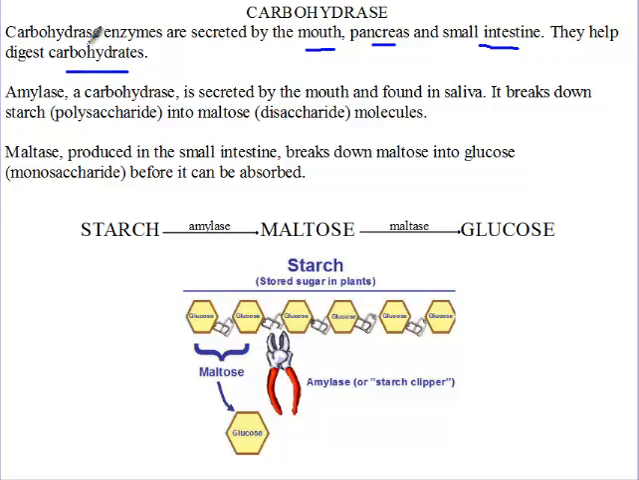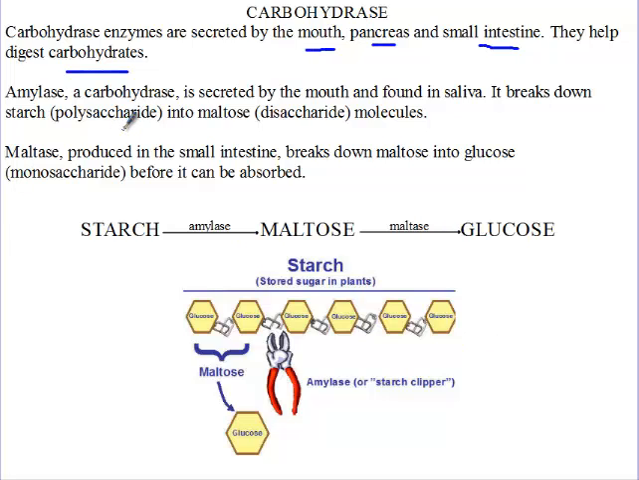Now let's see certain types of carbohydrases. One type of carbohydrase is the amylase. The amylase is present in saliva that is released by the salivary glands in the mouth. The amylase will break down starch.